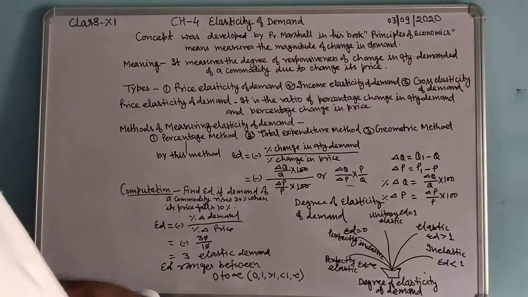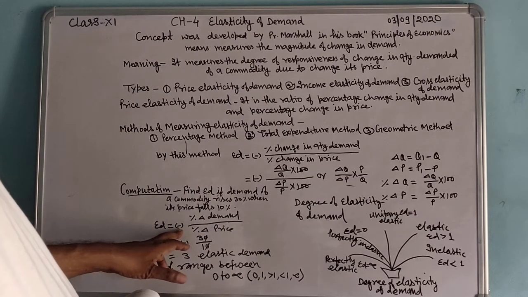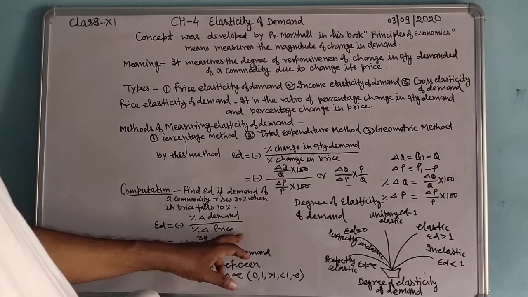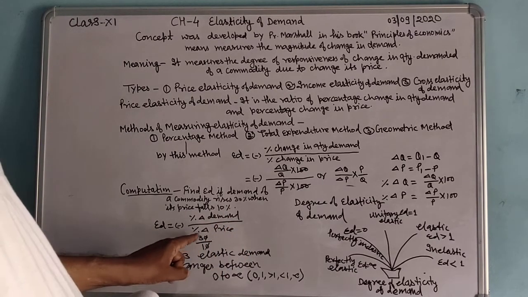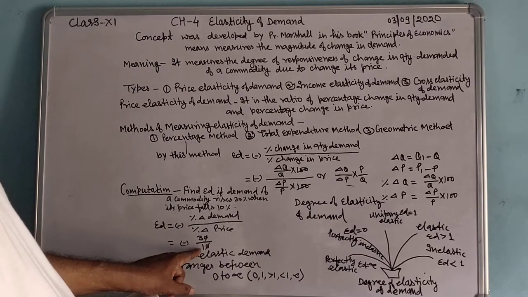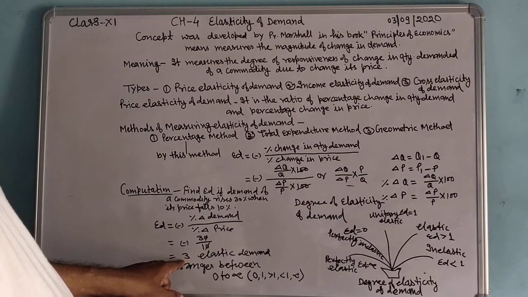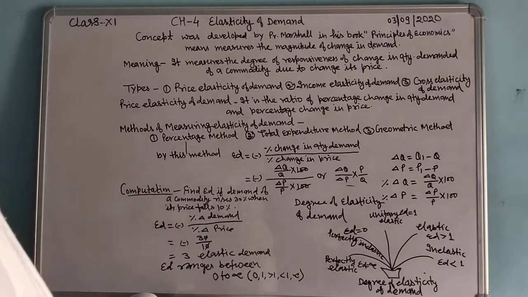Only put in the values. ED is equal to minus percentage change in demand upon percentage change in price. Here percentage change in demand is 30% and percentage change in price is 10%, and 30 divided by 10 is equal to 3. It is elastic demand.